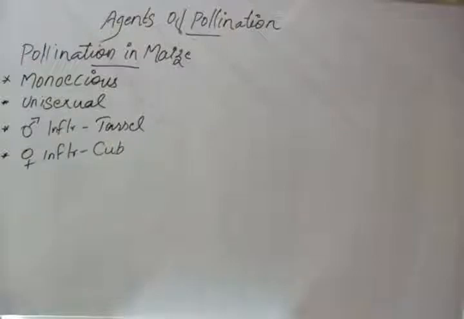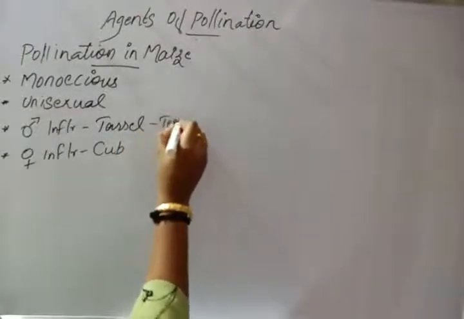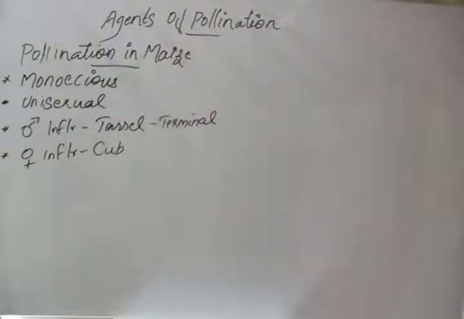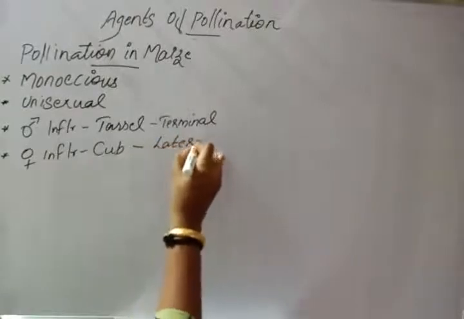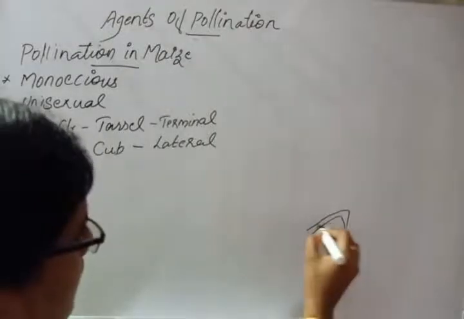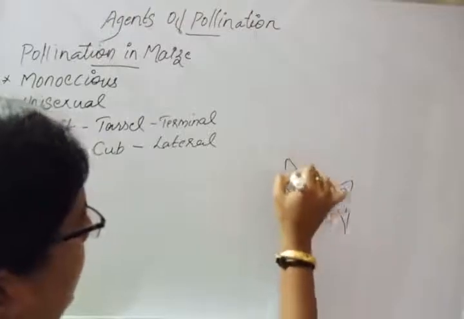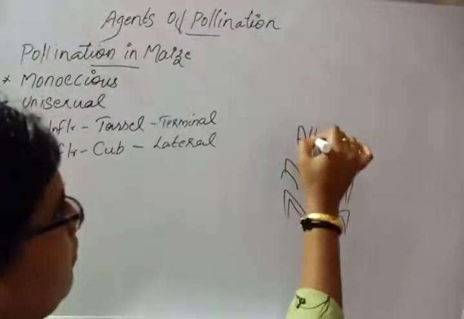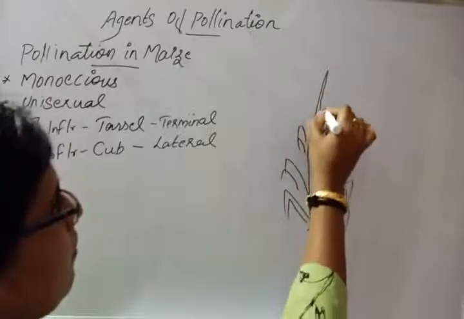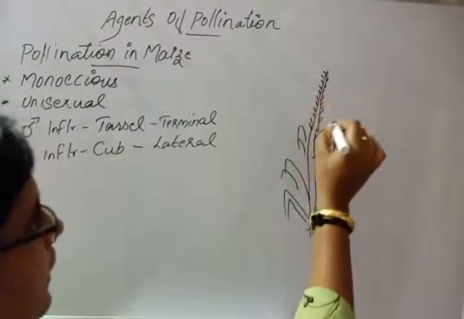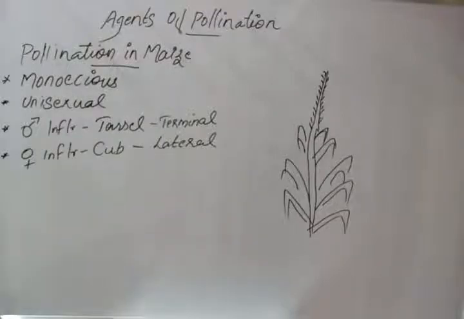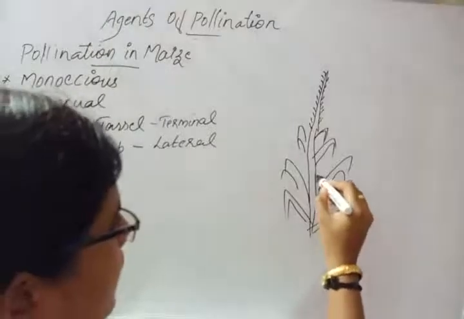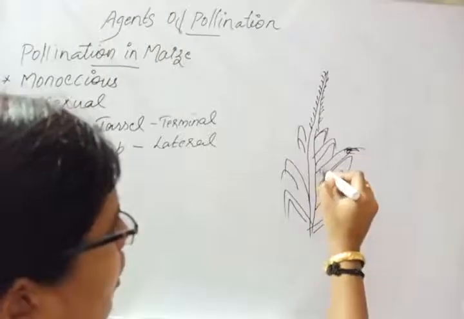The male inflorescence is normally borne on the terminal part of the maize plant, whereas the cob, that is the female inflorescence, is borne on the lateral portion of the plant.